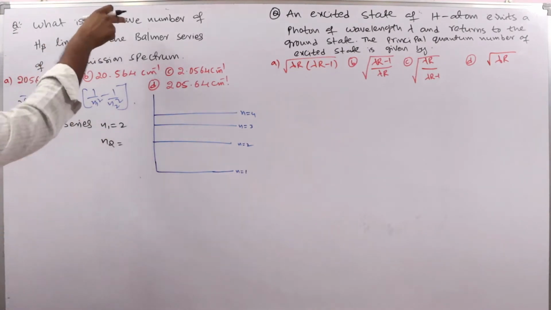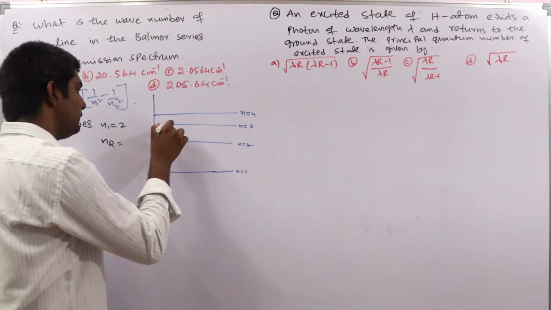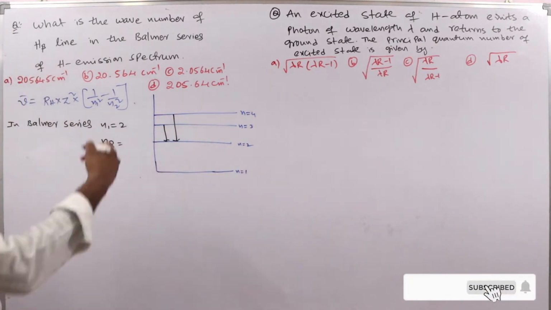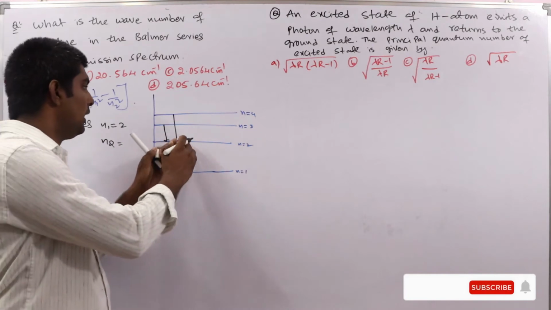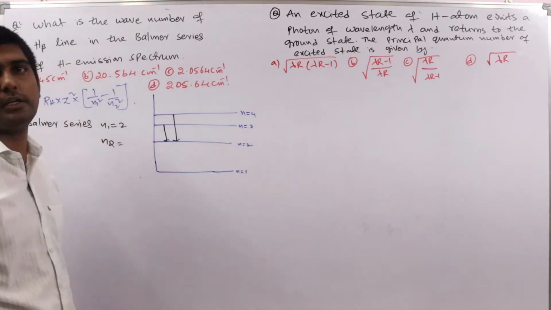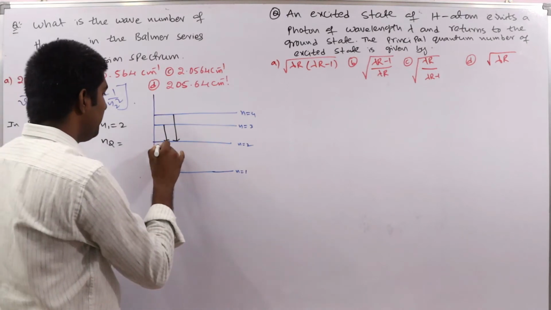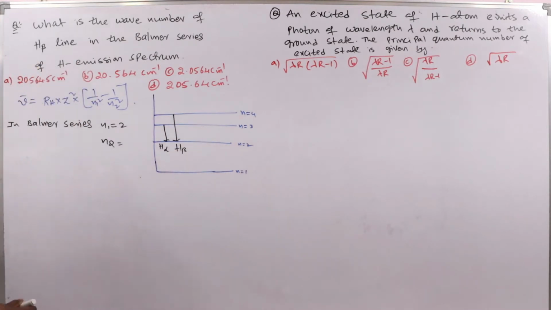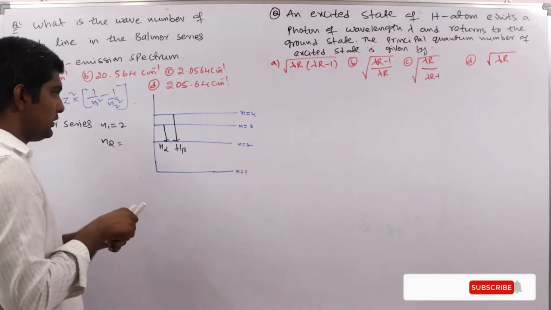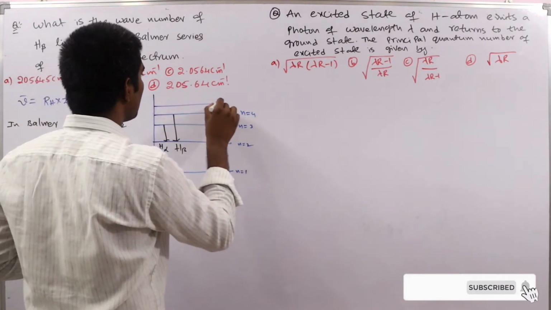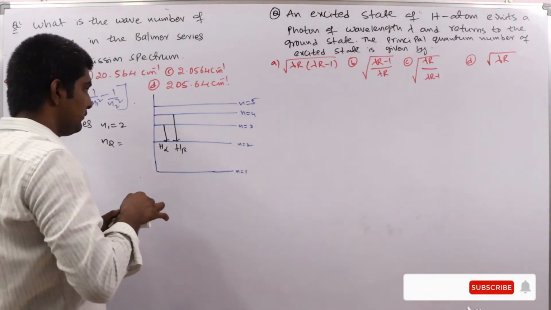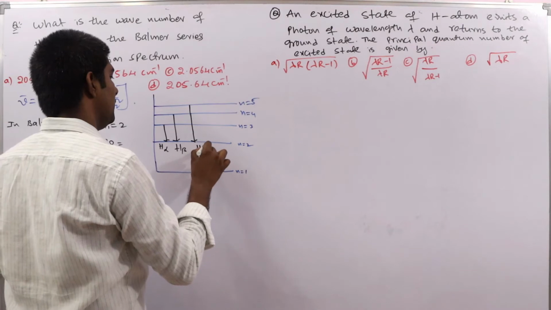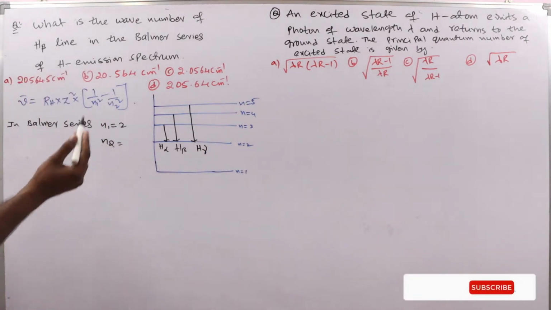So here H beta line they have given. In the emission spectrum, 3 to 2 or 4 to 2 or 5 to 2, like that, in the Balmer series, from higher energy state to second energy level electron will come. So here remember that this is H alpha, this is H beta line. Okay, H beta line means second line. In the same manner, if you have N equal to 5, then that line will be H gamma. Okay, next H delta, like that.